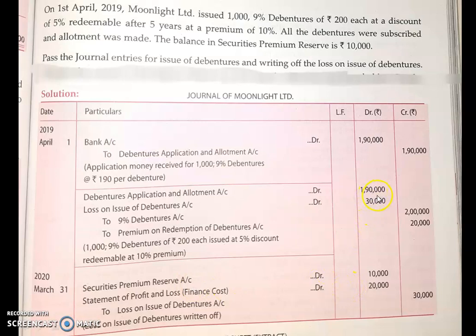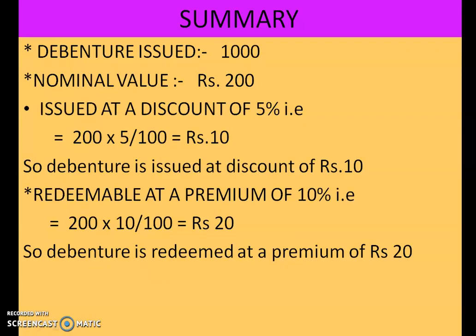See, your loss is 30,000, but you have only 10,000 in your securities premium reserve. So 10,000 you can use from securities premium reserve, and the rest of the balance 20,000 you can debit to statement of profit and loss account, to loss on issue of debentures account 30,000. Being loss on issue of debentures written off. So this is how you have to do this problem.